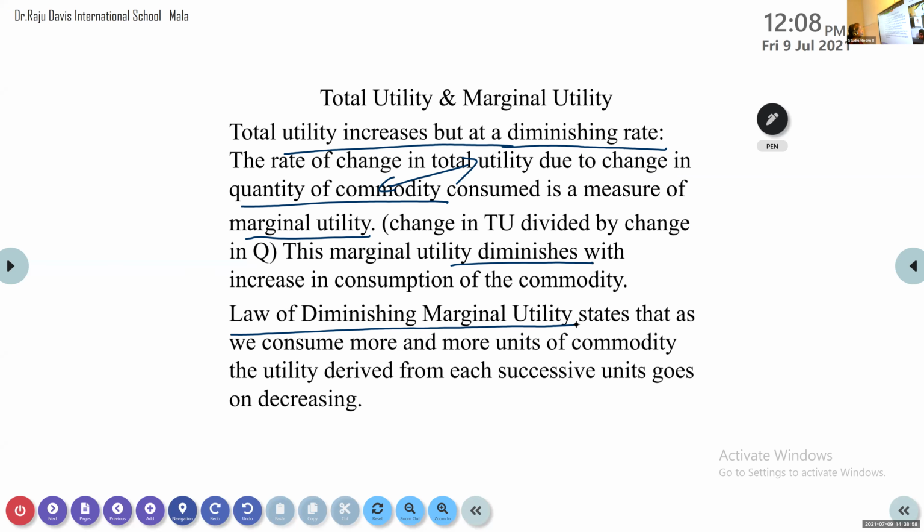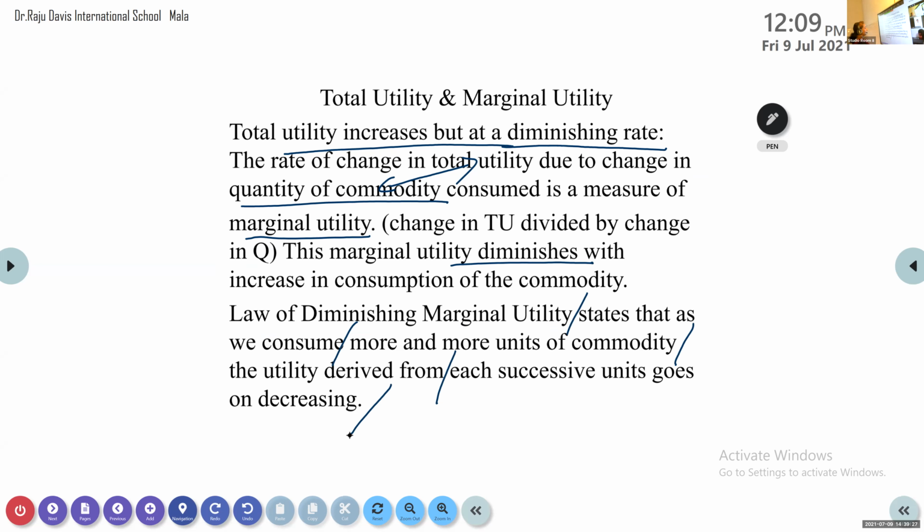It states that as we consume more and more units of a commodity, the utility derived from each successive unit goes on decreasing.